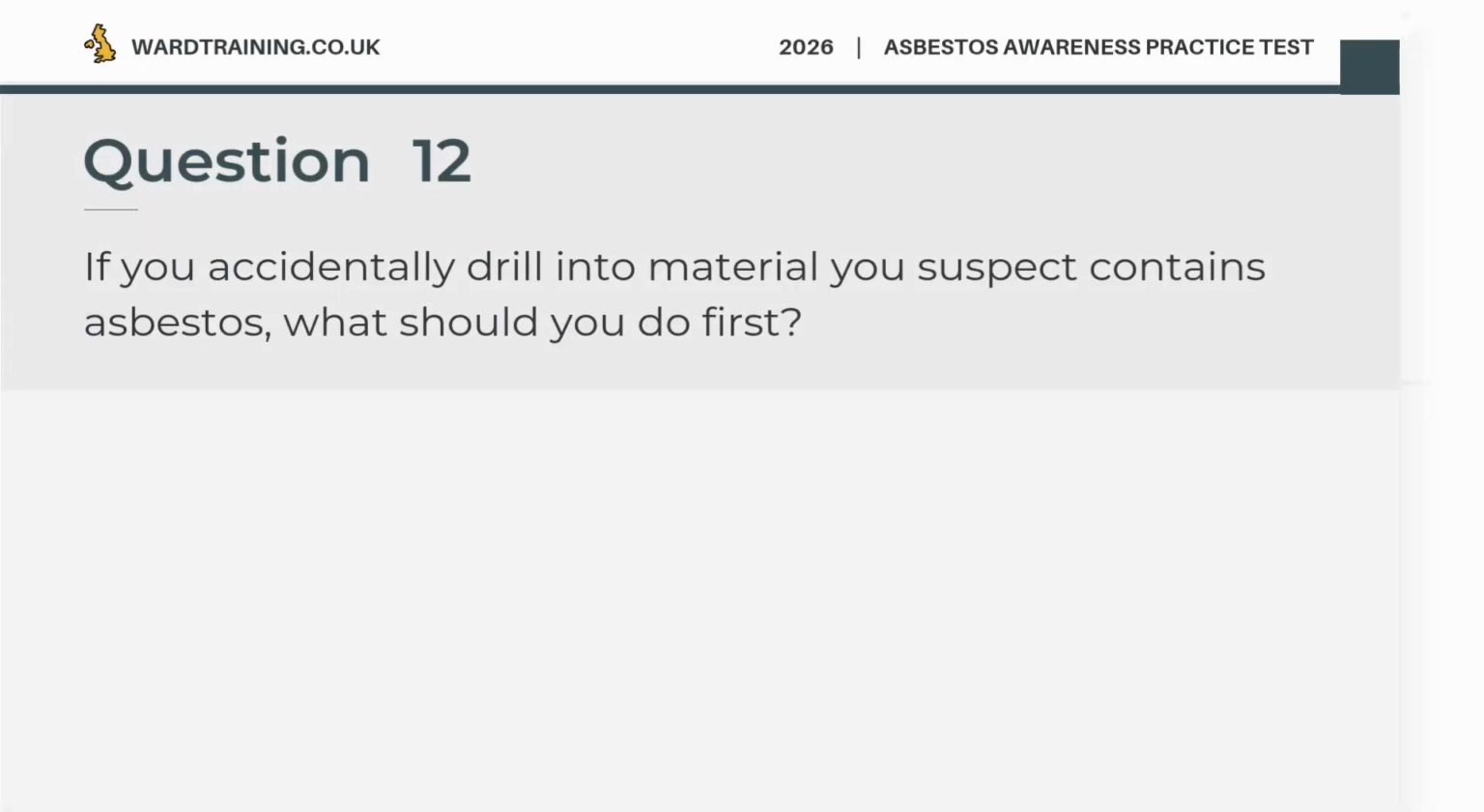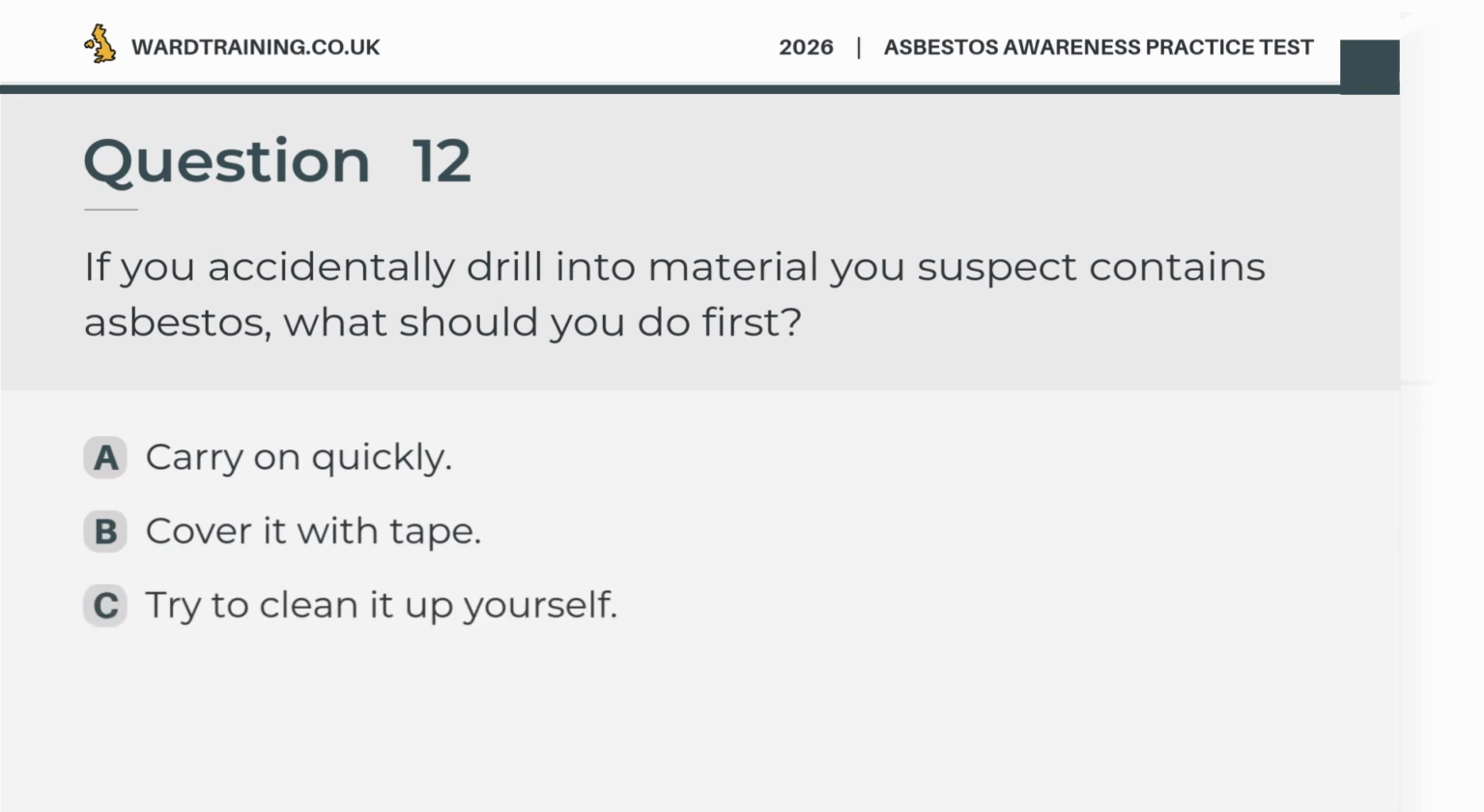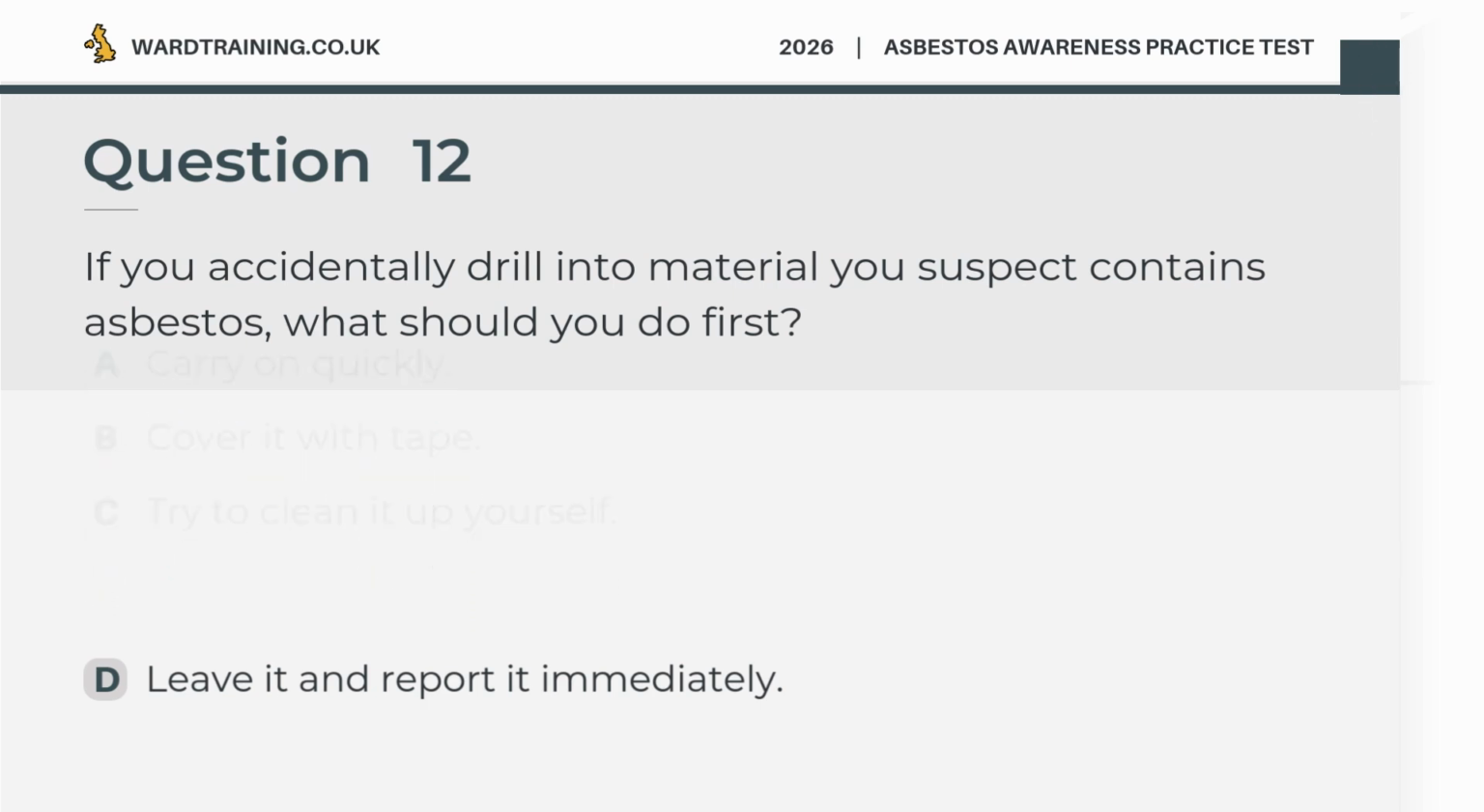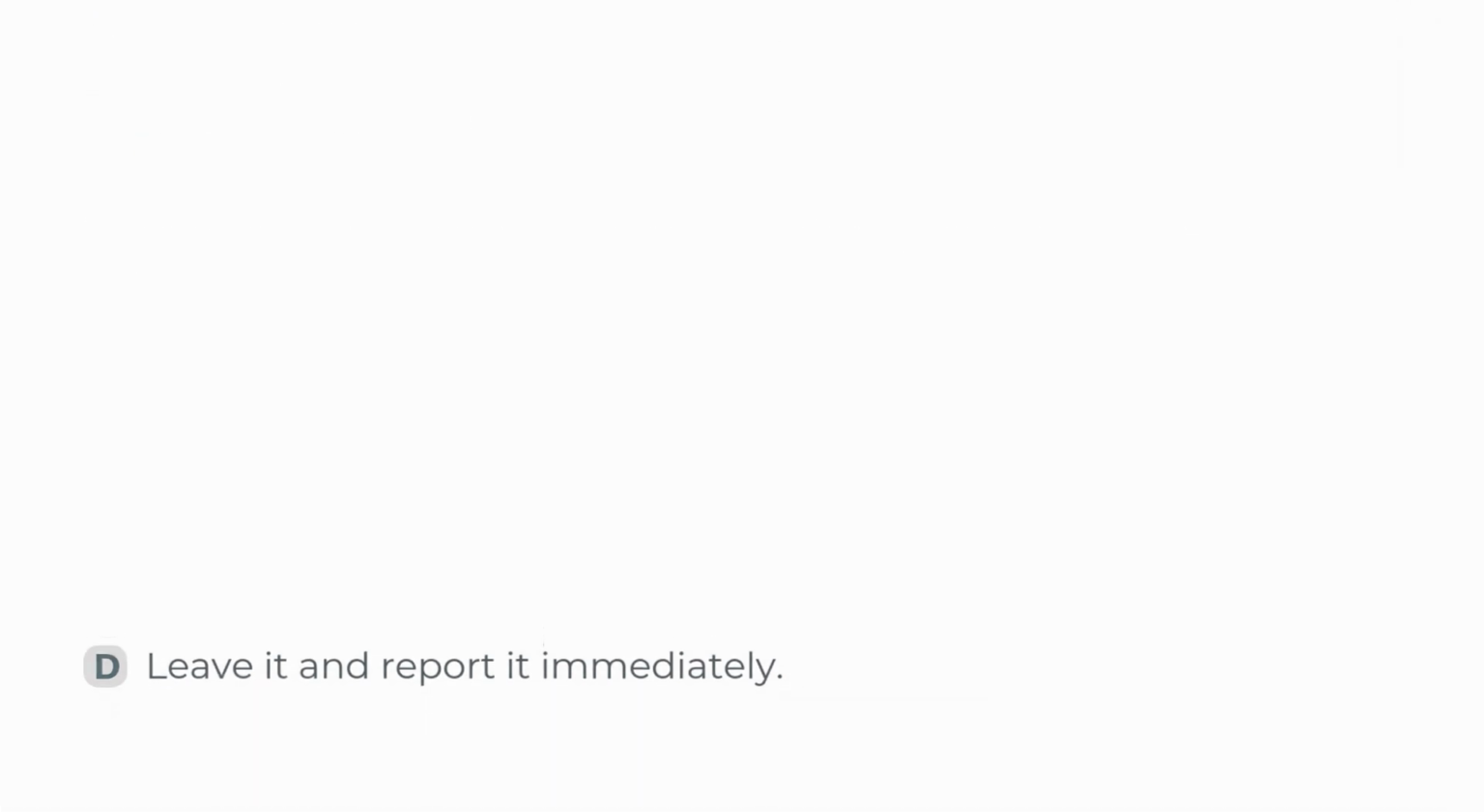Question 12. If you accidentally drill into material you suspect contains asbestos, what should you do first? A. Carry on quickly. B. Cover it with tape. C. Try to clean it up yourself. D. Leave it and report it immediately. The correct answer is D. Leave it and report it immediately.